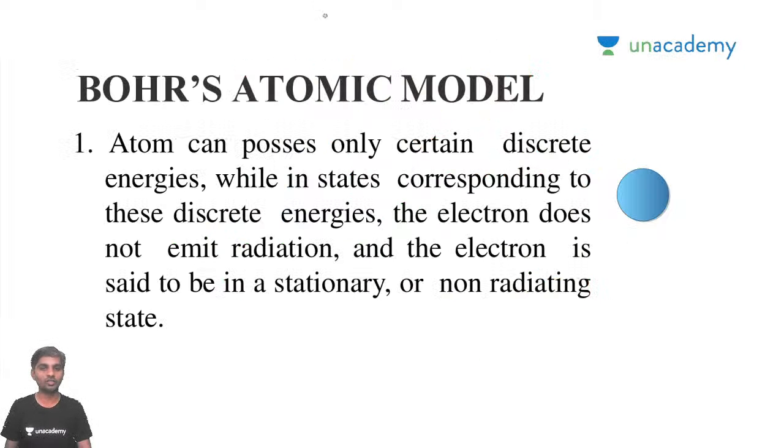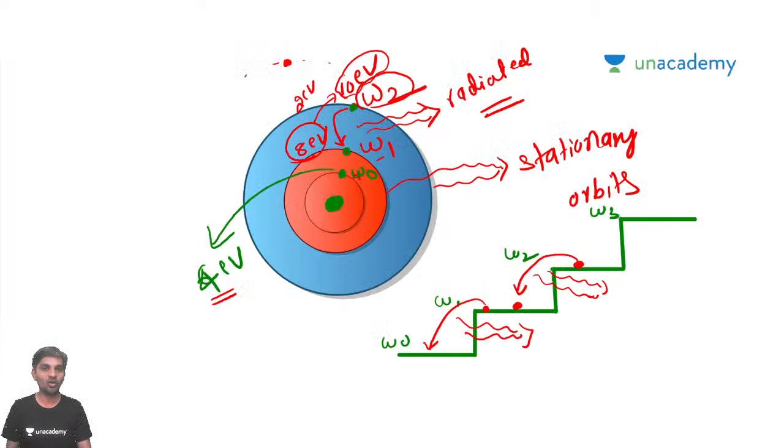Bohr's atomic model says an atom can possess only certain discrete energies, while in states corresponding to these discrete energies, the electron doesn't emit. The atom always revolves in stationary orbits, and it will not emit radiation when rotating in a stationary orbit. That was the first takeaway point.